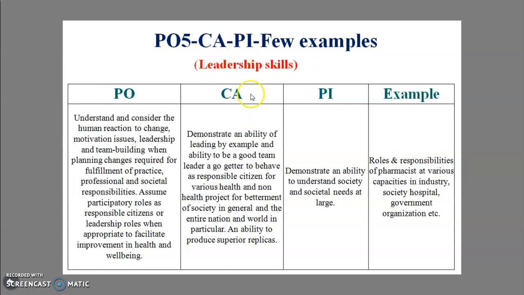Then what are the various competencies? Demonstrate an ability to lead by example and the ability to be a good team leader. Then what are the PIs for that? Demonstrate an ability to understand the society and societal needs at large. Then by considering various examples, we should come to know whether that student has the leadership skill or not, or whether that student will attain the CO of the PO of leadership or not.